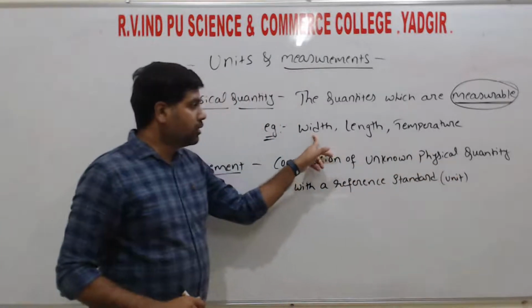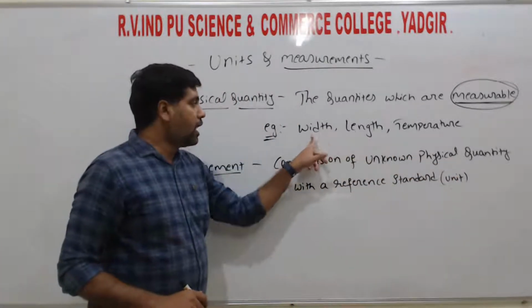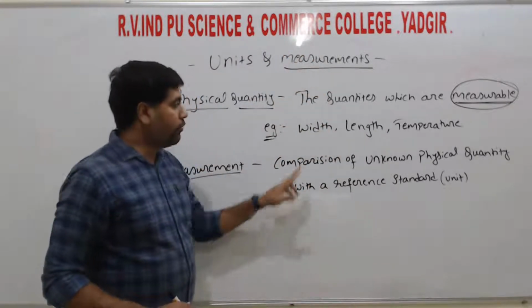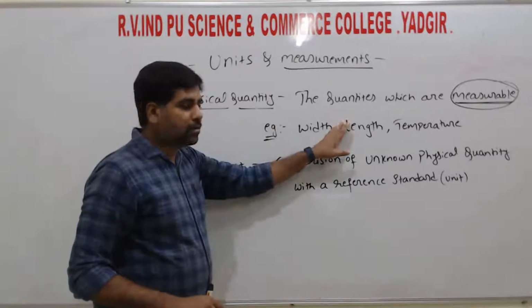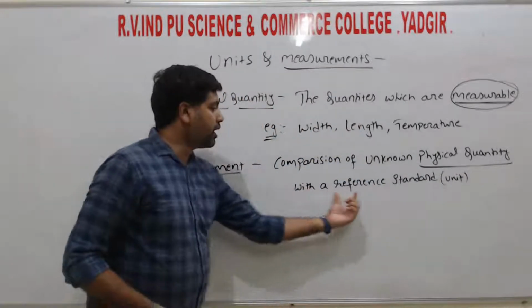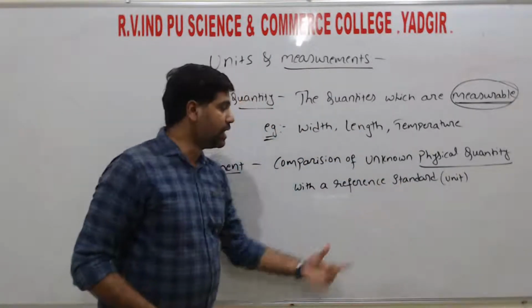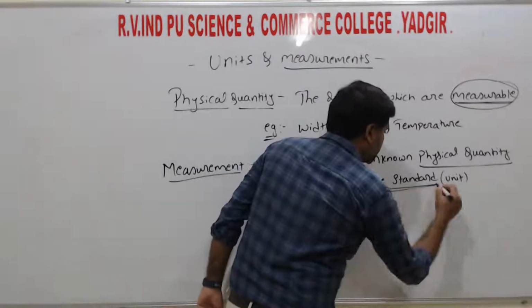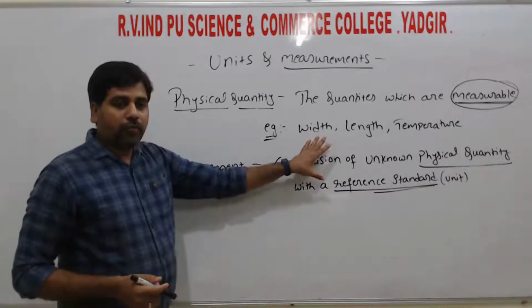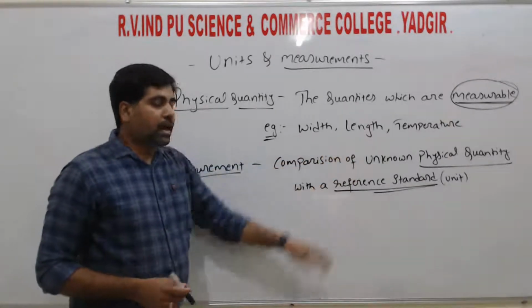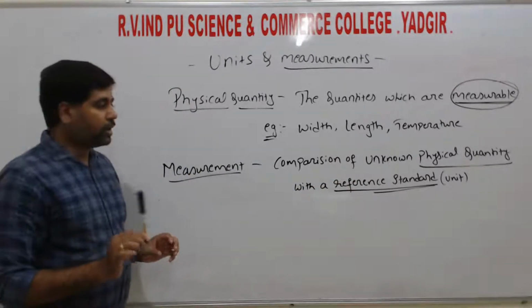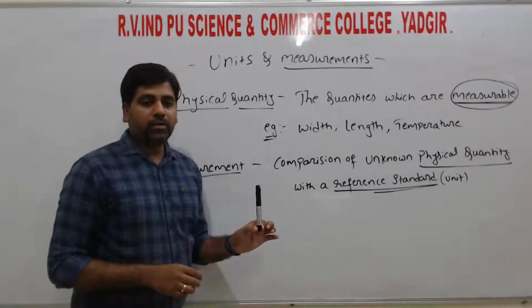For example, these are examples of physical quantities. I am going to measure this width, that is the unknown, of this board, that is length or width of the board, with a reference standard. Then we get the measurement of the board, right? For example, I am considering this pen as a standard reference.